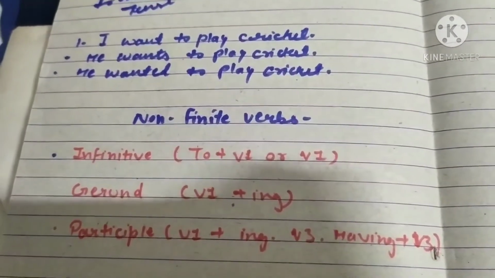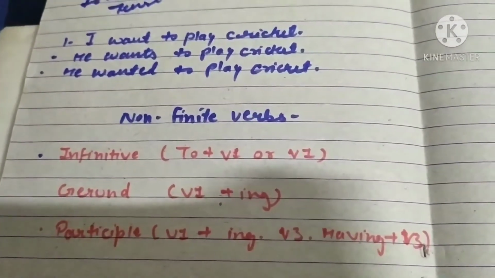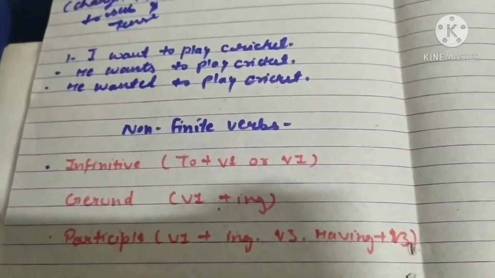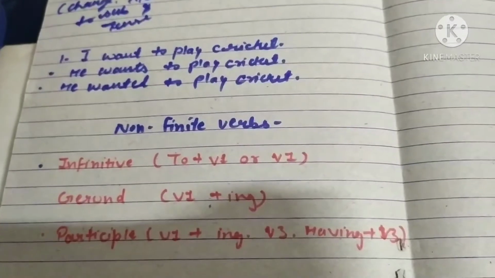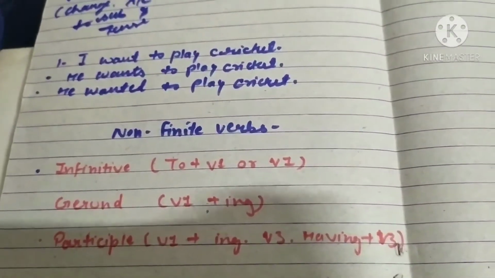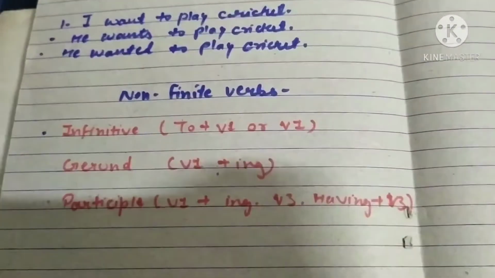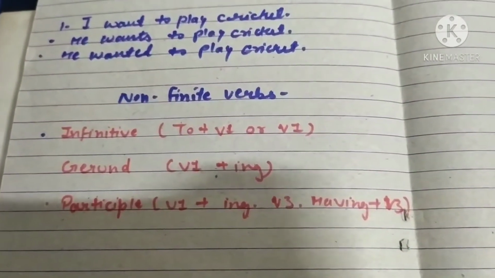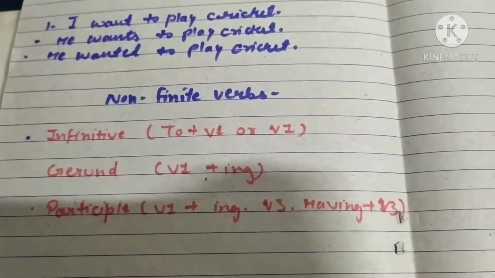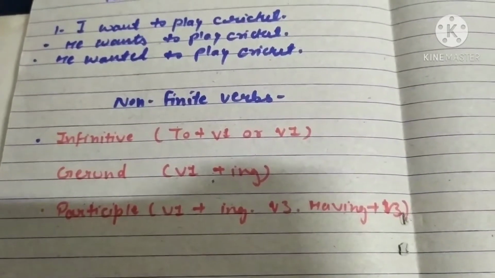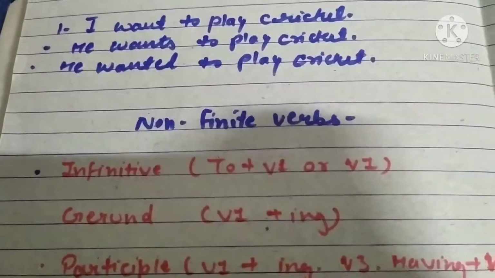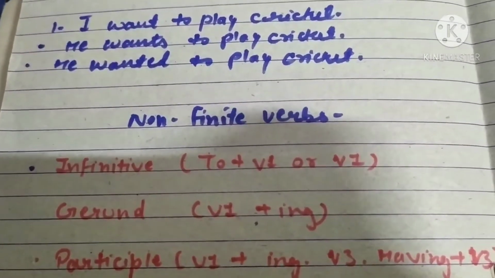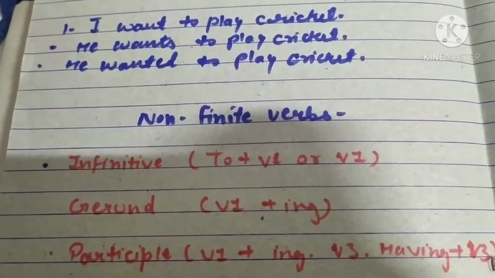This is the infinitive, because we are using to and verb first form, like I want to play cricket, he wants to play cricket. Sometimes without to, only the verb first form, we call it a bare infinitive. So there are two types of infinitive: infinitive with to, and bare infinitive, where we use only the verb first form.